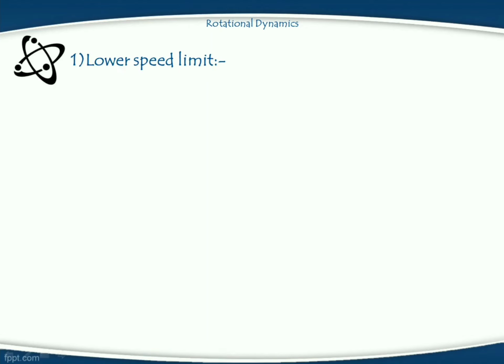Then in the banking of road, we have to consider two cases, lower speed limit and upper speed limit. Hence, in this lecture, we will discuss these two limits, upper limit and lower limit of the speed. First, we will consider the lower speed limit.